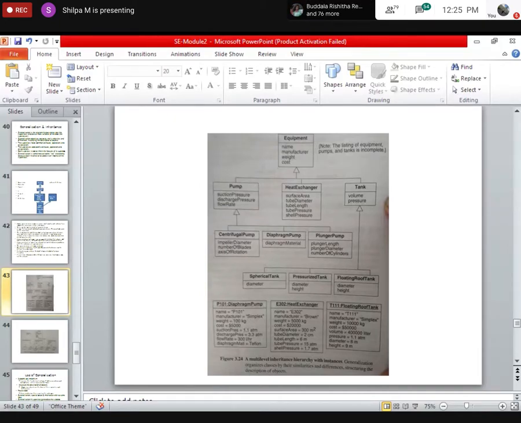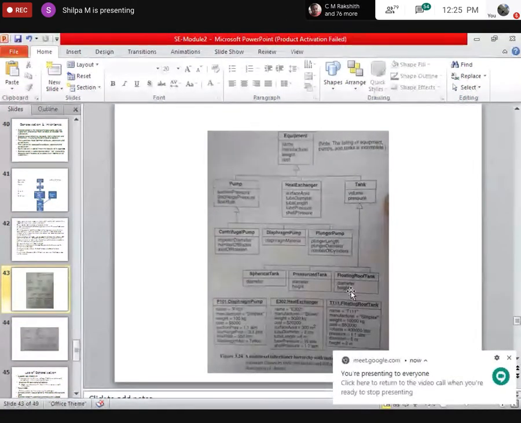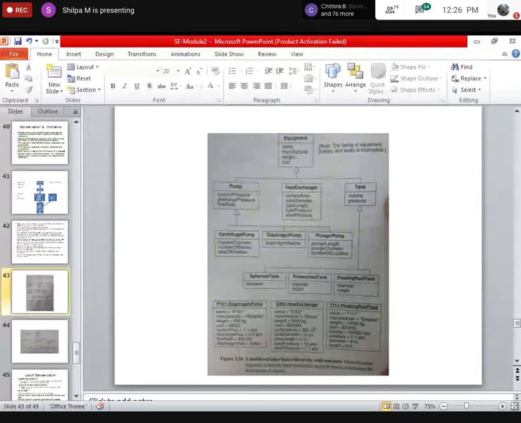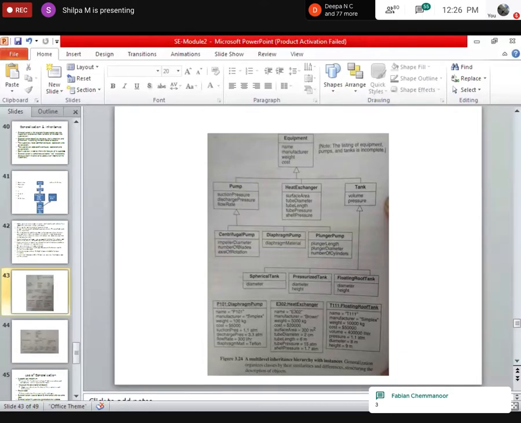Its own attributes are two things there: diameter and height. But it is a subclass of tank class, which is in turn a subclass of equipment. Can you tell what are the attributes? I'll tell you, there is a catch for this question. The answer is already there within the slide itself. You need not do much thought process. How many attributes does it have? Number at least. What are they?